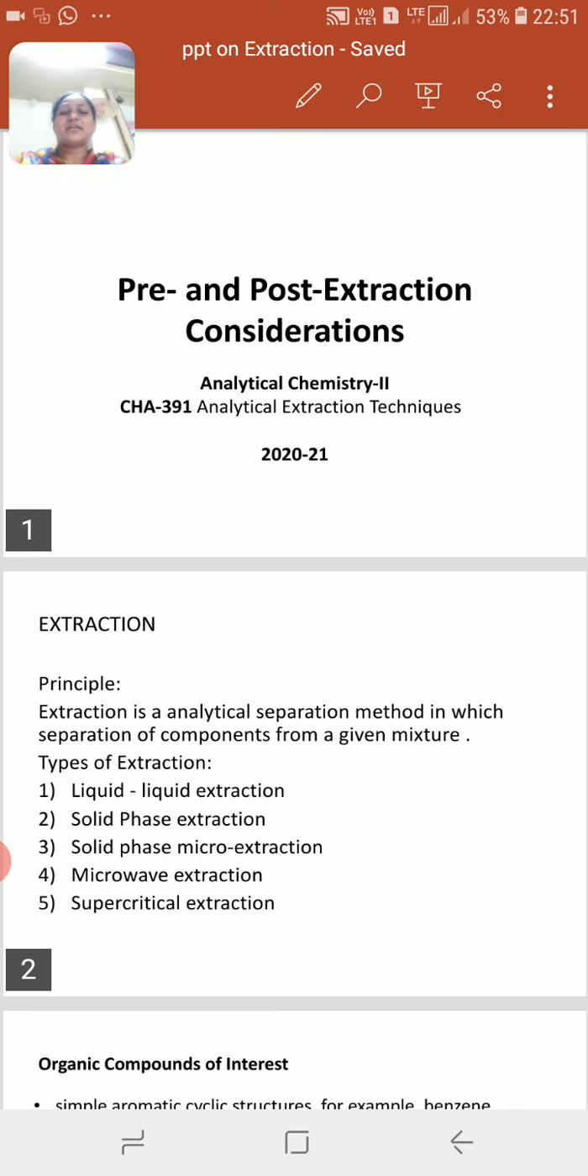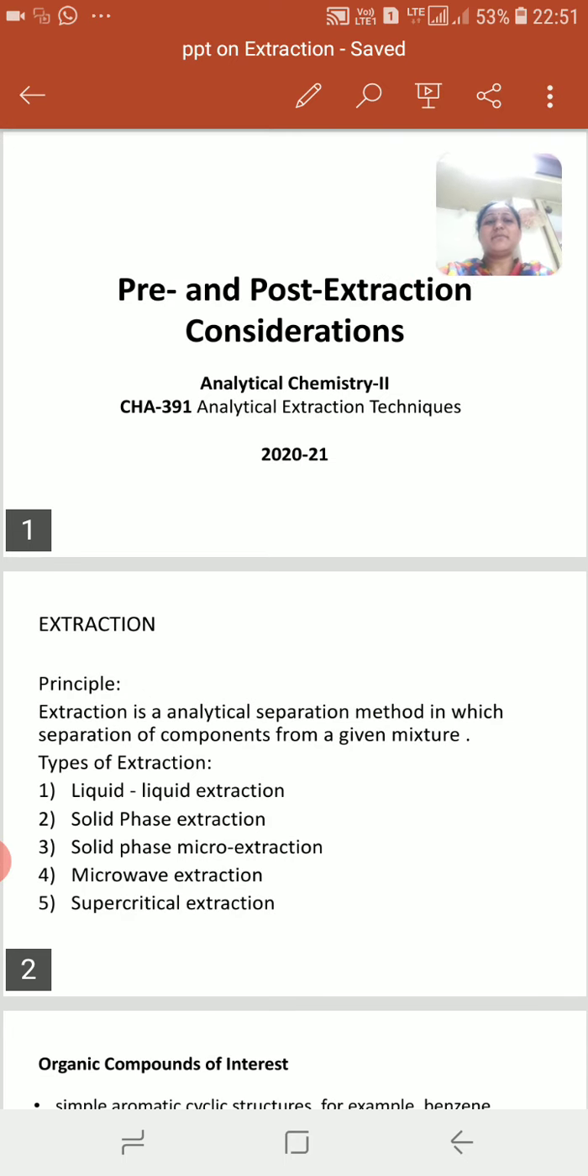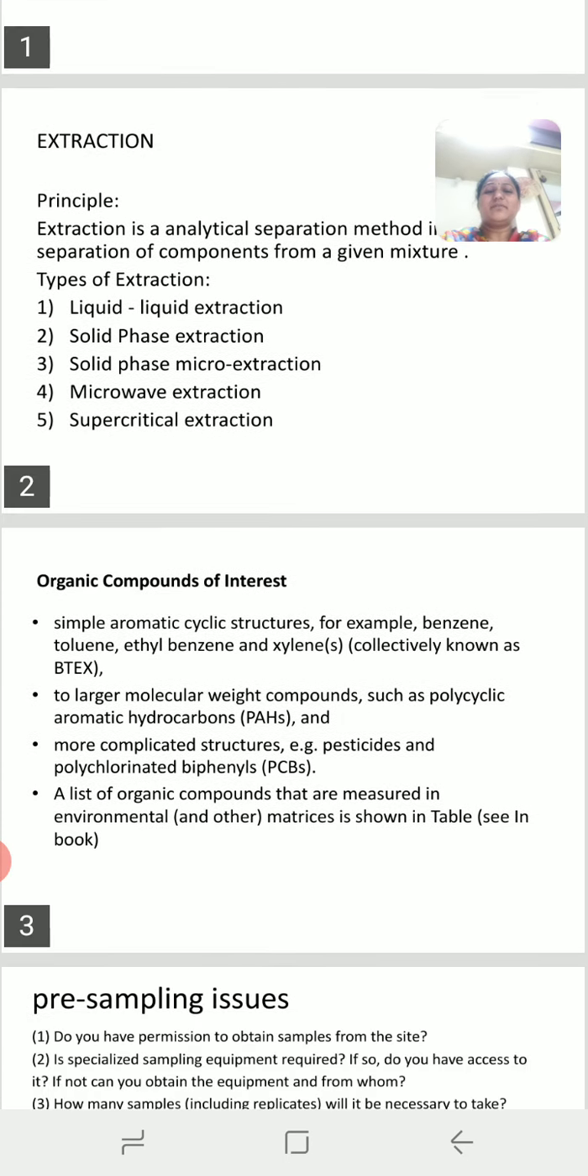So in your exam, a 2 marks question: write a note on what is meant by extraction, give a list of the different types of extraction. So this is your 2 marks question.